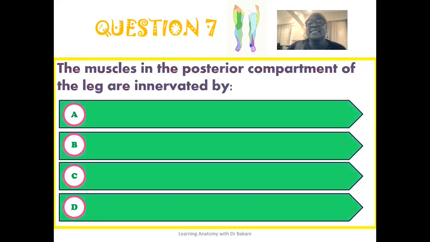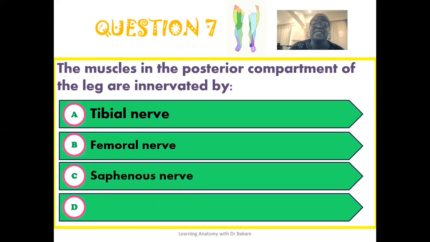The seventh question reads that the muscles in the posterior compartment of the leg are innervated by. Are they innervated by the tibial nerve? Are the muscles in the posterior compartment of the leg innervated by the femoral nerve? The muscles in the posterior compartment of the leg, are they innervated by the saphenous nerve? Or is it none of the above?